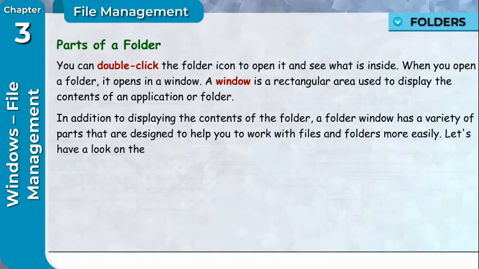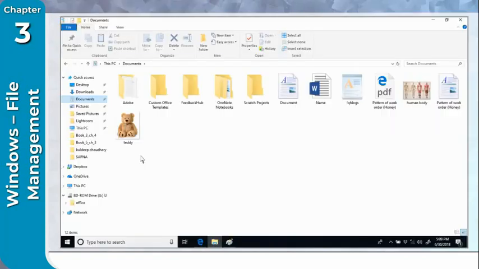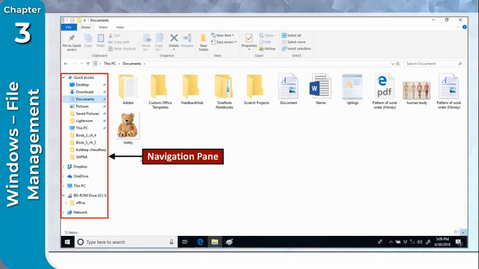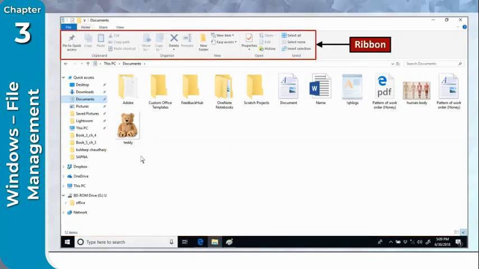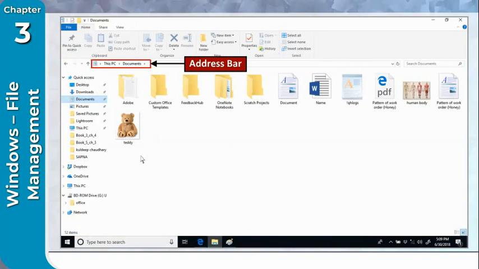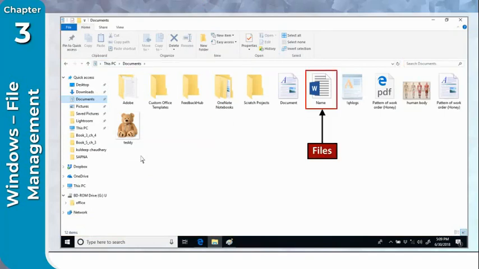Let's have a look at the various parts of folder window: file tab, forward and backward button, navigation pane, status bar, tabs, ribbon, address bar, search box, folder, files.